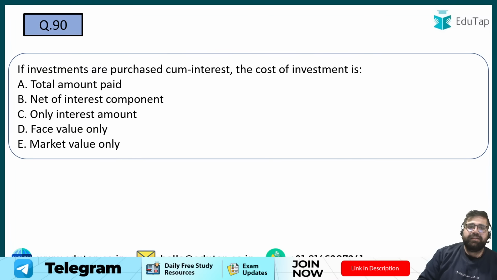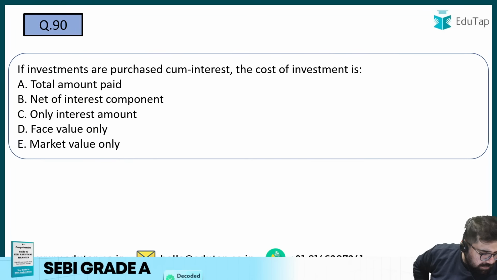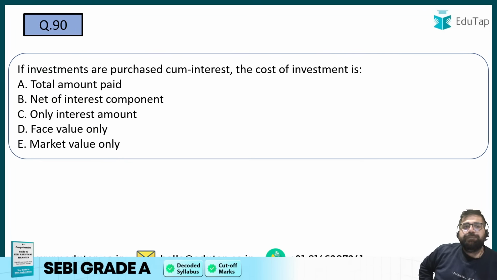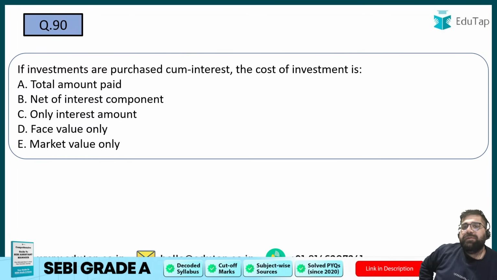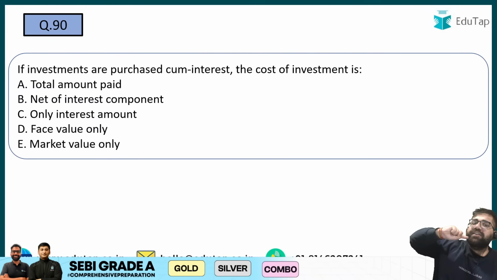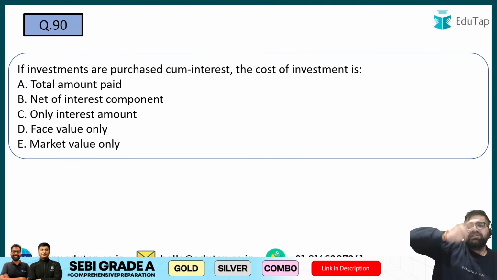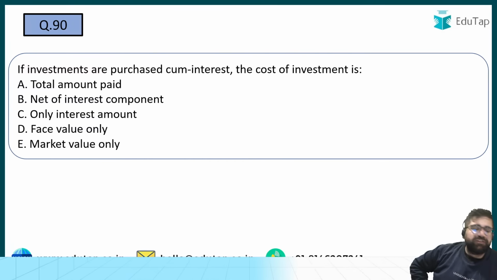Chaliye, 90. The last question before we move ahead to the last 10. Question number 90. If investments are purchased cum interest, this basically means that in your investments, interest cost is already included. Then the cost of investment is done as what?